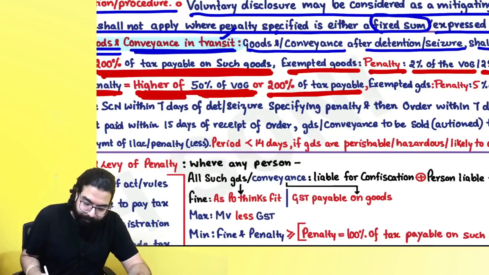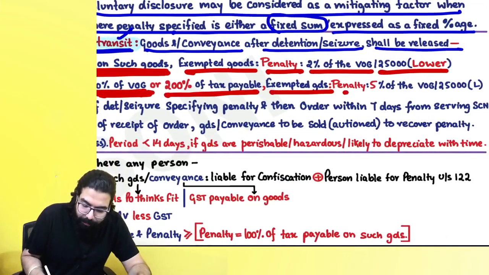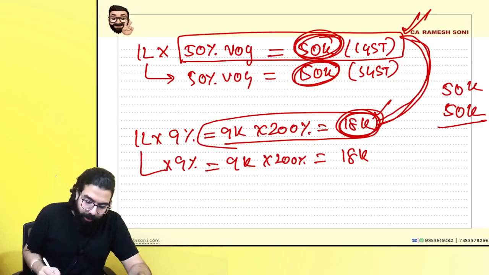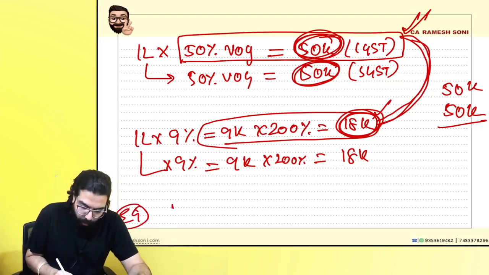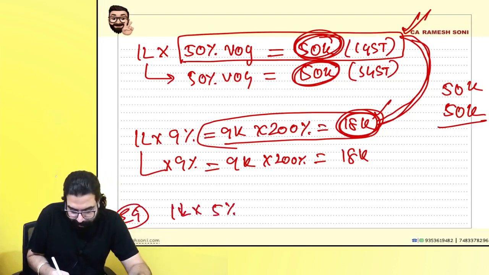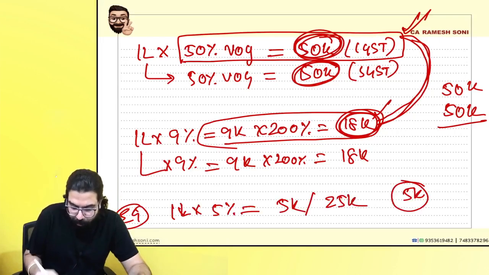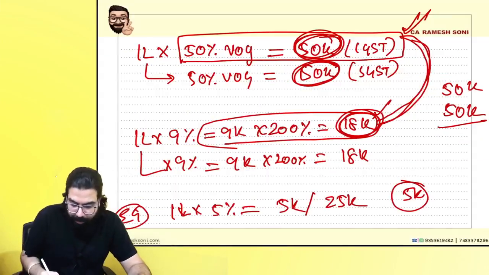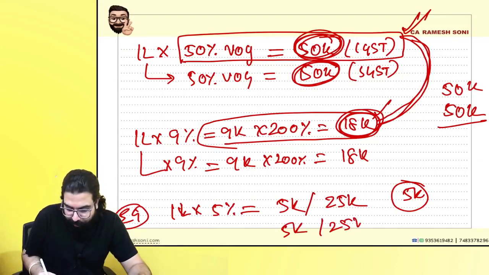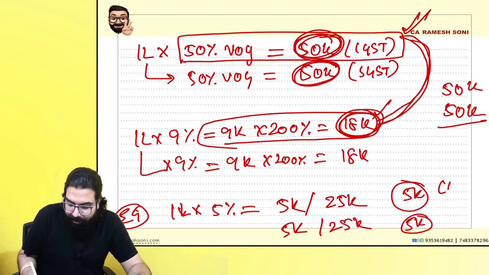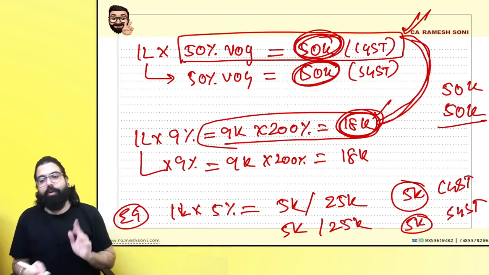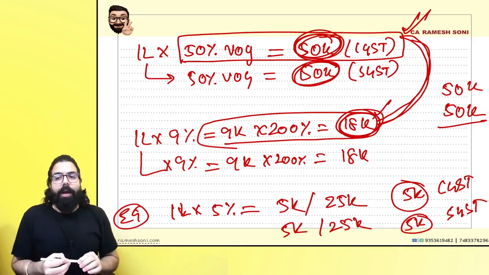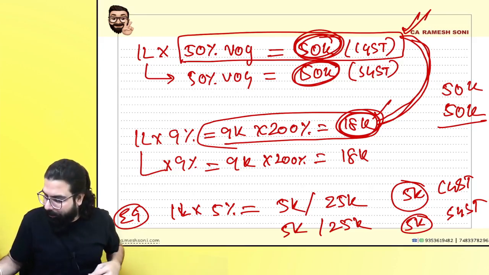Okay? Then sir, in case of exempted goods, 5% of the value of the goods or 25,000. If it is exempted goods, 1 lakh into 5% is 5,000 rupees or 25,000, which is lower, is 5,000 rupees over here, and that is under CGST Act. Always remember, 5,000 or 25,000, which is lower, is 5,000. This is under CGST Act. This is under SGST Act. IGST Act then total. I hope everyone is clear till here. Yes, sir. Point is clear.